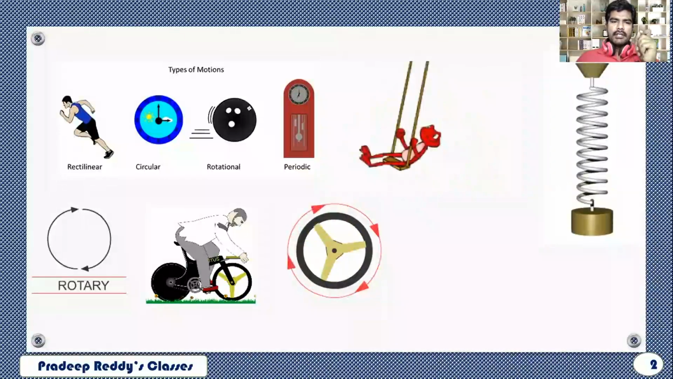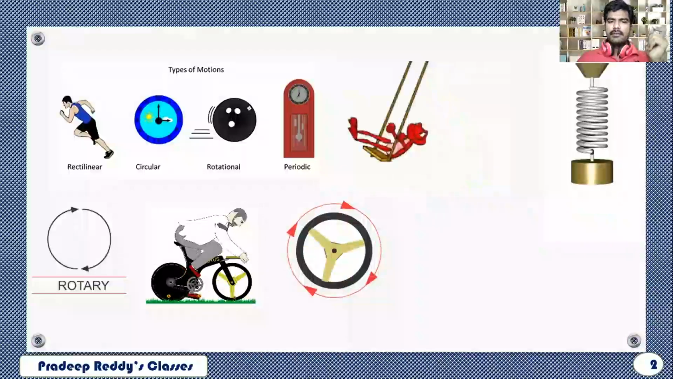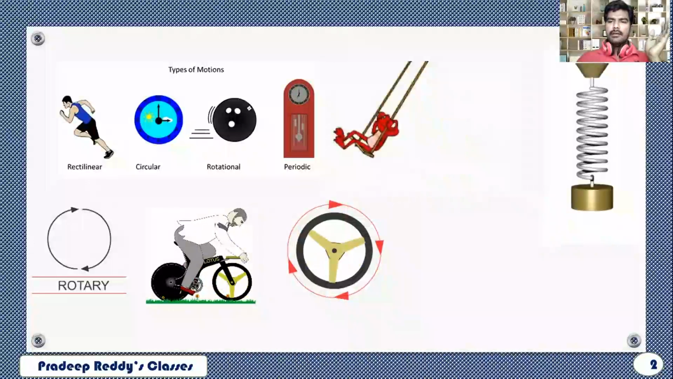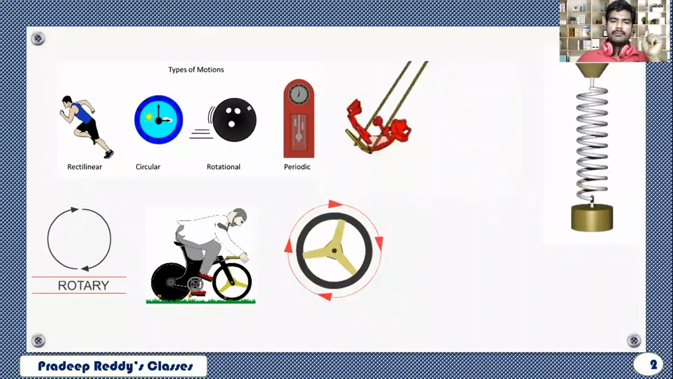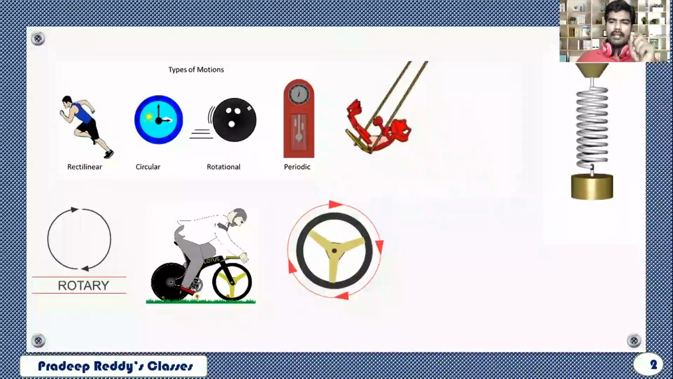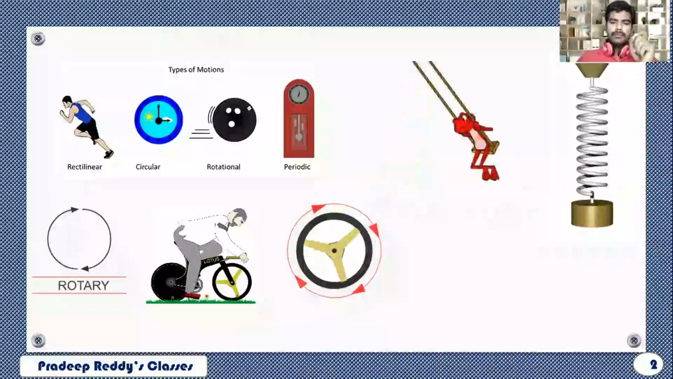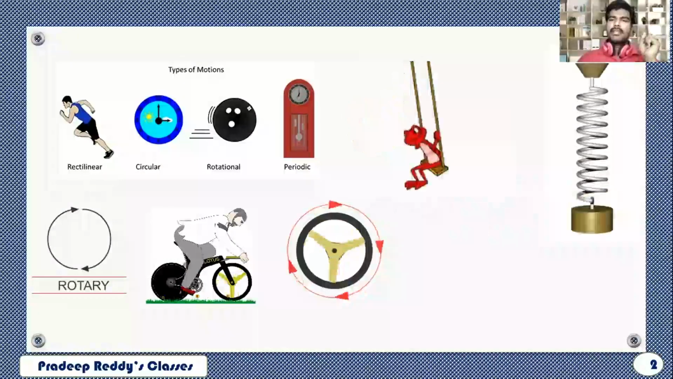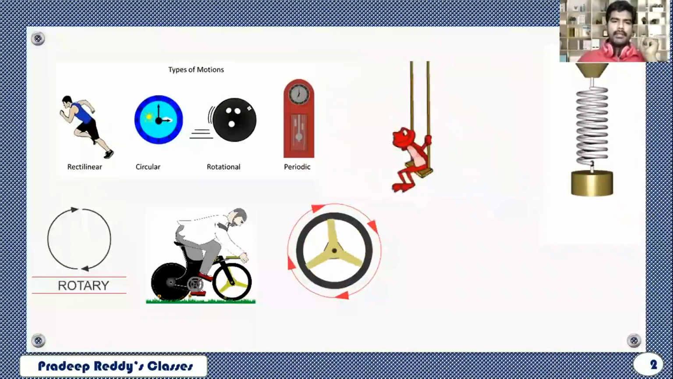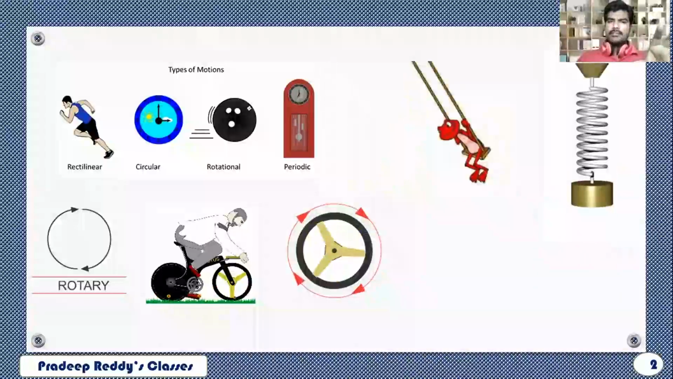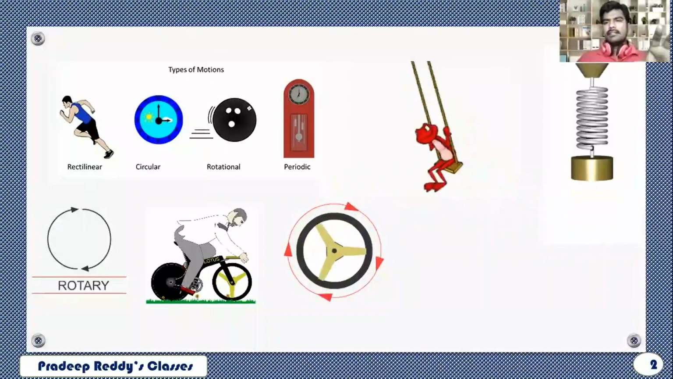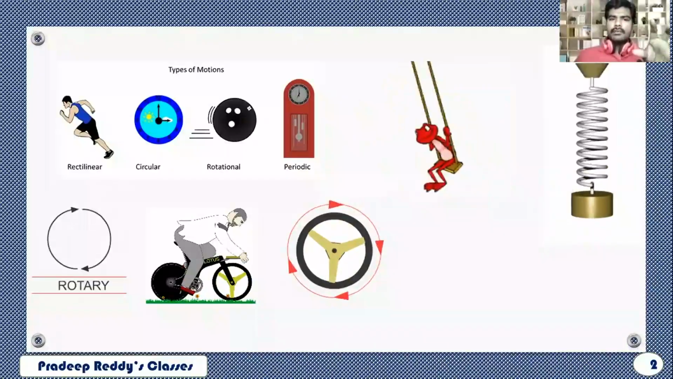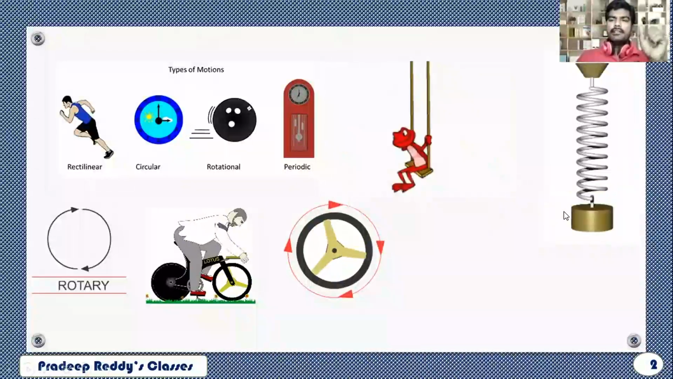Next, consider a person moving on a bicycle. The wheels of the bicycle execute rotational motion, and the tip of the bicycle tire will make one circular motion. So circular motion is a special case of rotational motion. We have already discussed these different types of motion in the earlier video sessions. Now we are going to discuss what is meant by oscillatory motion.